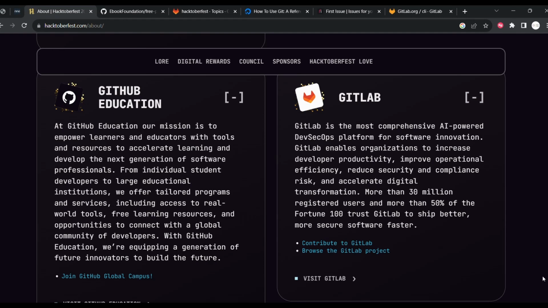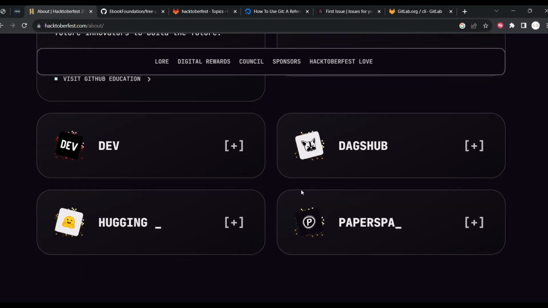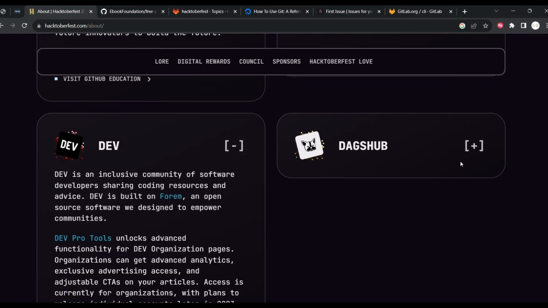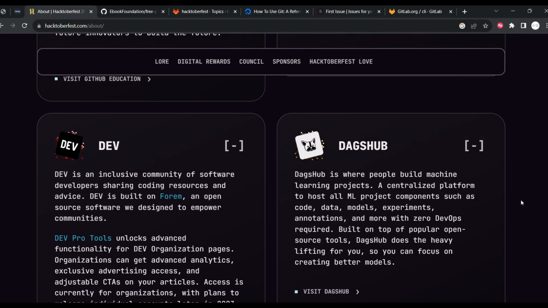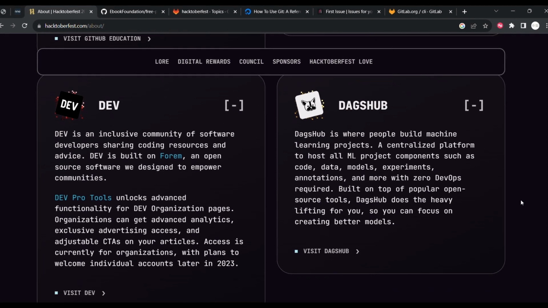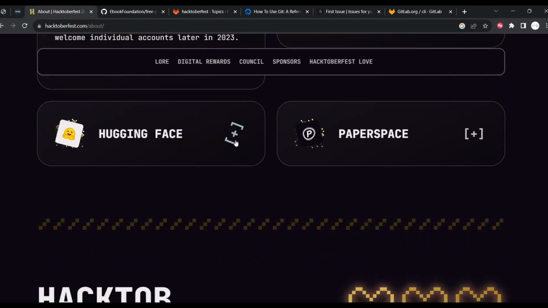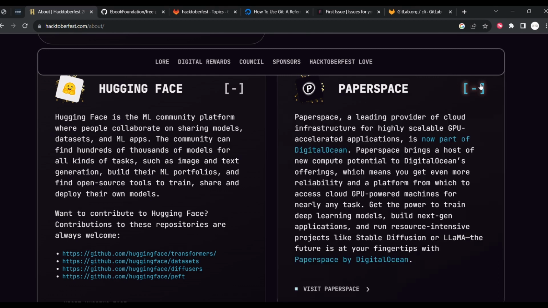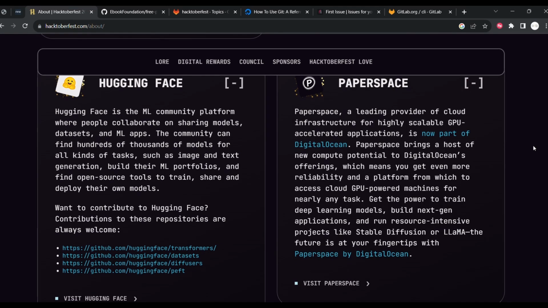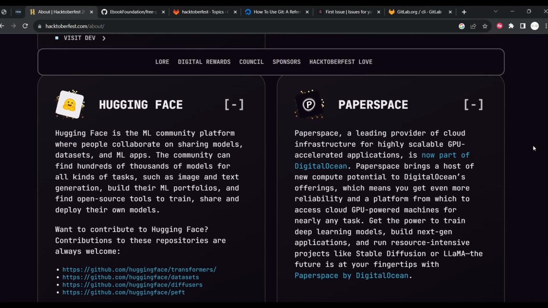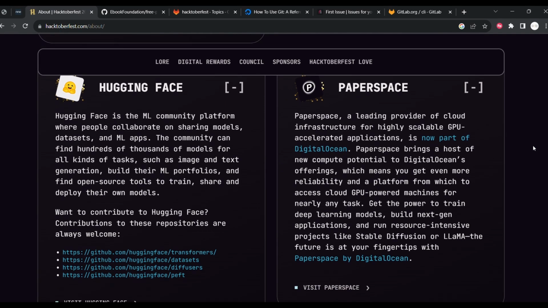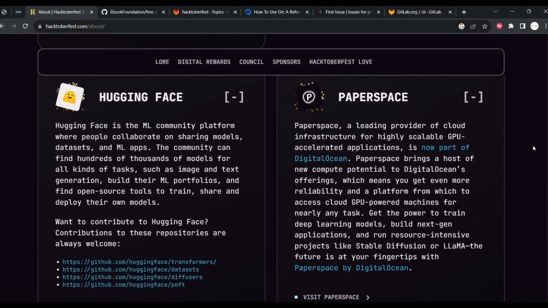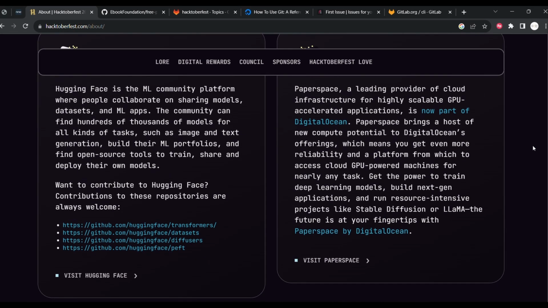GitLab. There is a blogging platform. Maybe this is related to machine learning. Hugging Face, this is also related to machine learning. You can check the repositories and the information which is there. Paperspace, this is also a wonderful platform which I used in my work. I'm happy that Paperspace is also a part of Hacktoberfest.